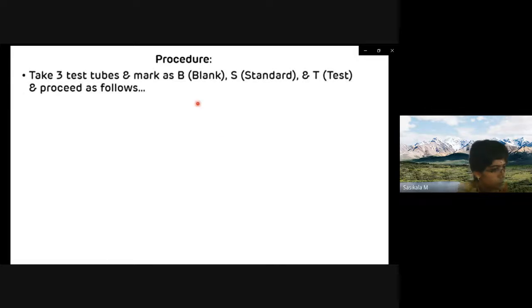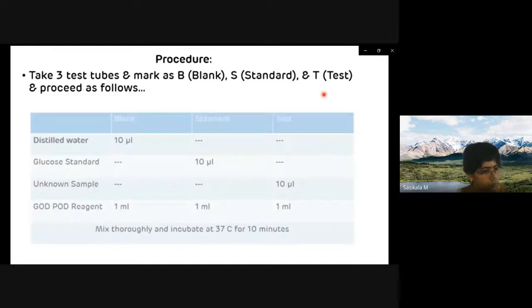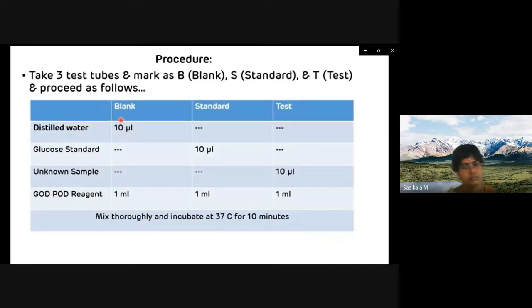Now, procedure for the glucose estimation by GOD-POD method. First, you have to take 3 test tubes and label them as blank, standard, and test, and then proceed as follows. In the blank test tube, take 10 microliter of blank. Then take 10 microliter of glucose standard in the standard test tube, and add 10 microliter of unknown sample in the test tube.